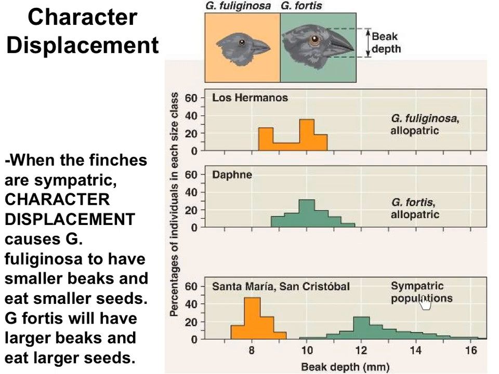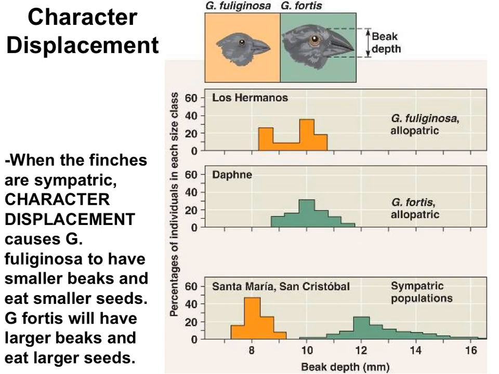But when the finches are sympatric, like on the Santa Maria and San Cristobal Islands, they would be competitors. Both species eat the same type of seeds. Remember, Gauss's law tells us that species cannot exist in the same niche. So here's what happened. The orange species started eating smaller seeds compared to when they were by themselves. And the green finches started eating larger seeds compared to when they were by themselves. And as a result, the favorable beak sizes changed in both populations. Natural selection caused the orange finches to have smaller beaks and the green finches to have larger beaks.